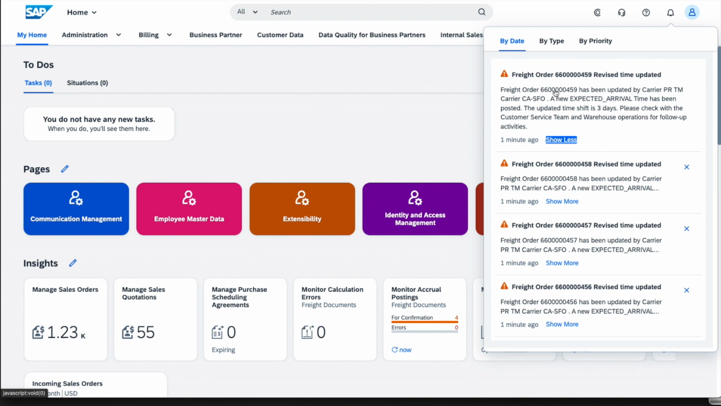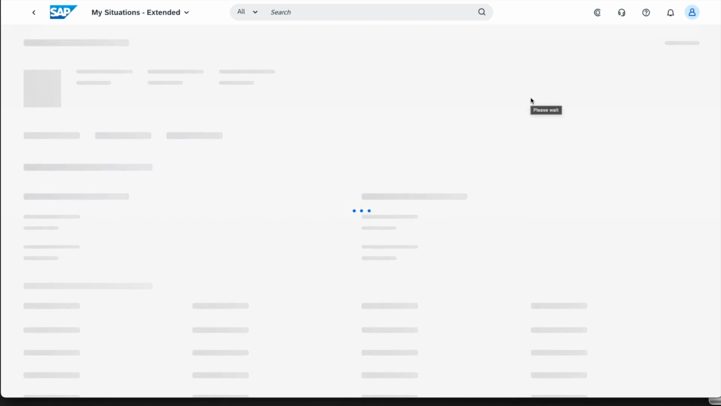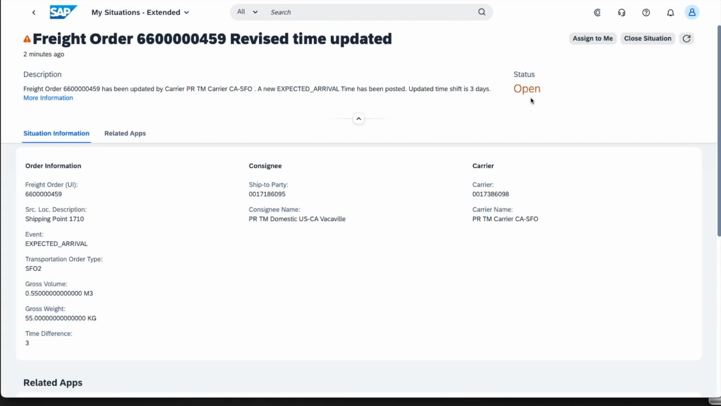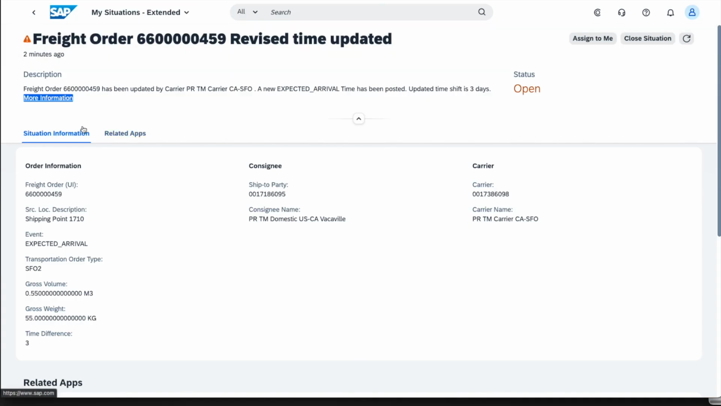Now from here, what you can do is you can then simply click on the notification, and this is going to then take you to the My Situations extended application. And you can then drill into the details of that situation as it has been configured. So for example, here again, we have the notification of what the issue is. We can click on more information, which is also a link that we've indicated in the situation type to take the user to, which might potentially give him more information in terms of what to do, who to contact if this situation arises. So let me just close this up.